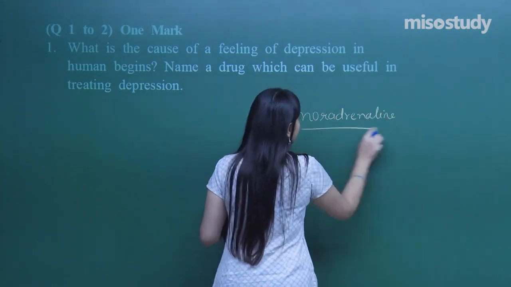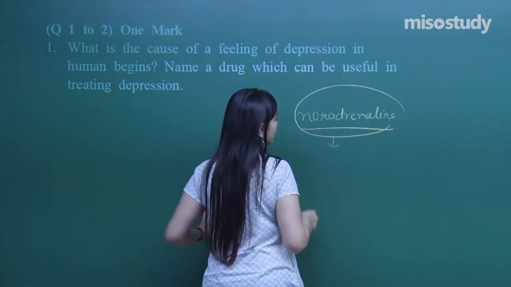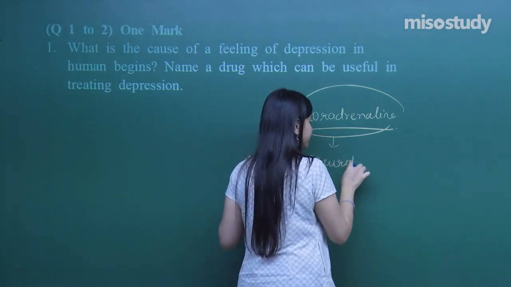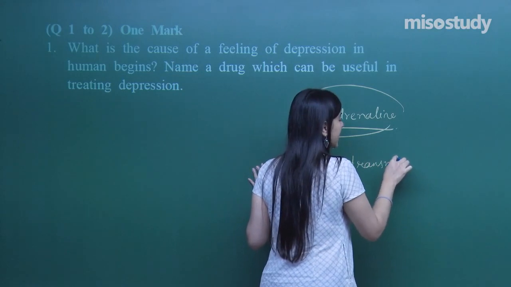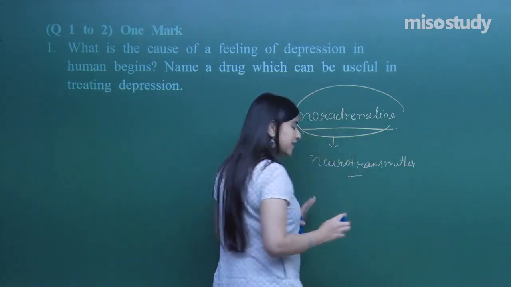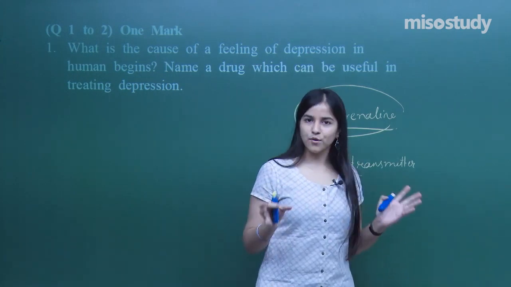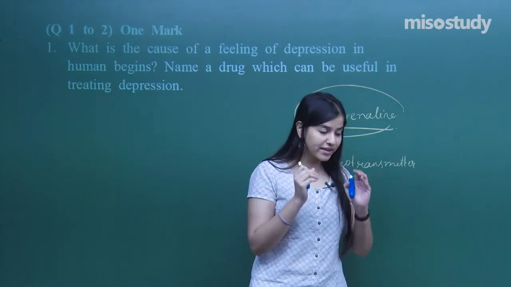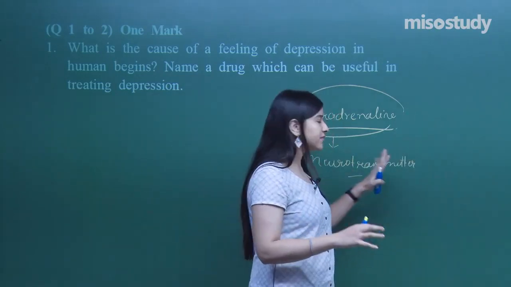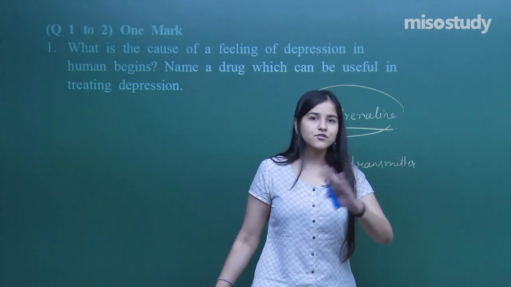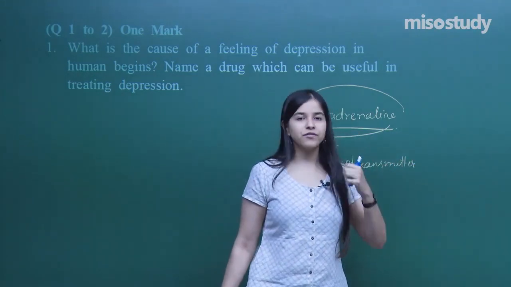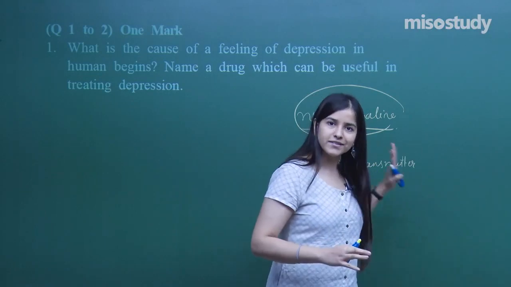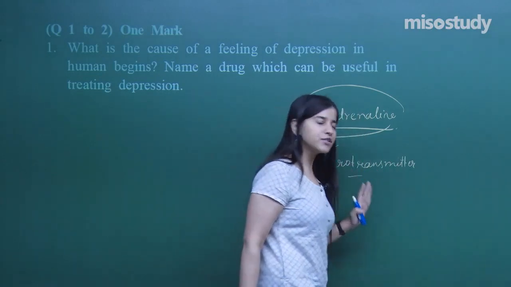Yes, and this particular hormone, we can say hormone, but specifically it is a neurotransmitter. If released in proper amounts, it will regulate our mood, and if it's not released in proper amounts, we get depression. Neurotransmitter transmits the signals, so that signal transmission process becomes really slow and we feel very sad. That is the only reason, this particular neurotransmitter.